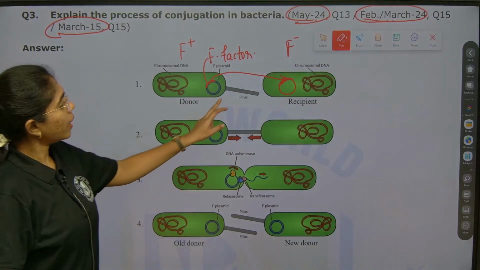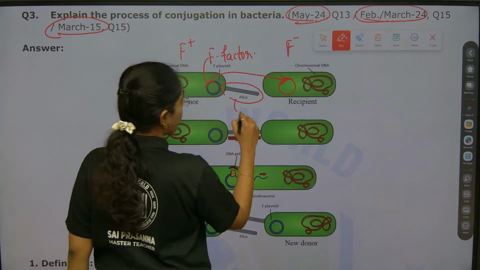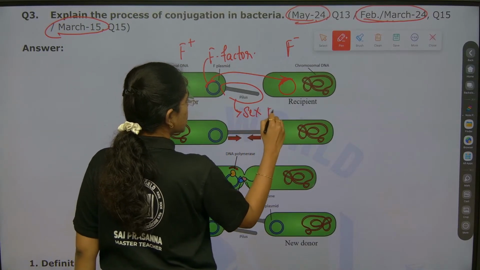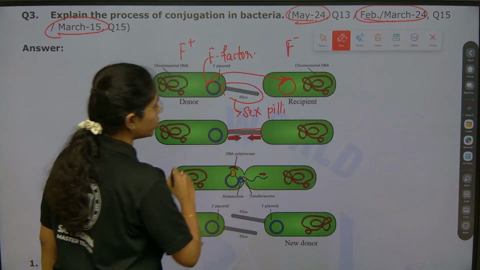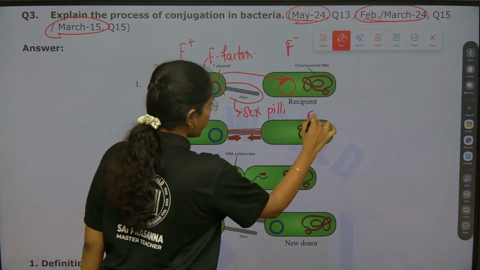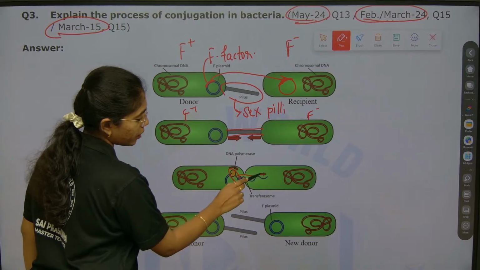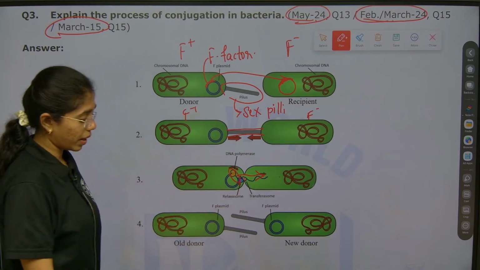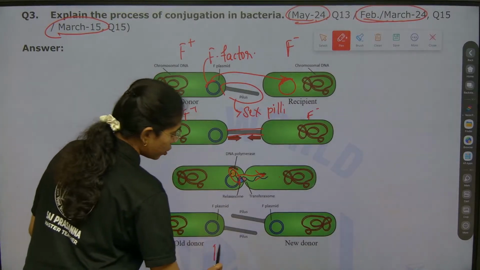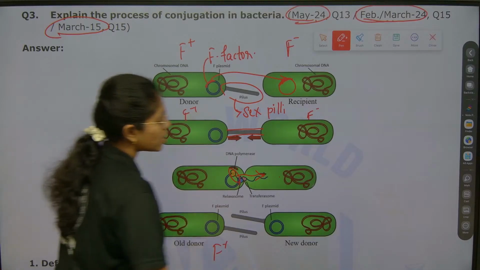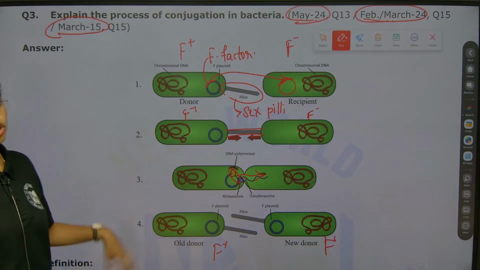So here, the pilus from the donor should be extended. This pilus is also called what? Sex pili or true pili. This will be adjoining the two strains, both F plus strain and F minus strain. As such, from plasmid DNA, the F factor will be sent to the F minus strain, and at the end you can see the donor is also F plus strain, and the recipient after receiving the F factor is also F plus strain.